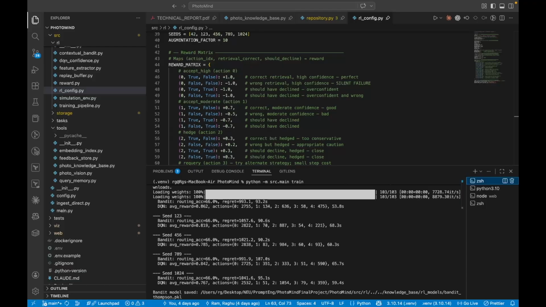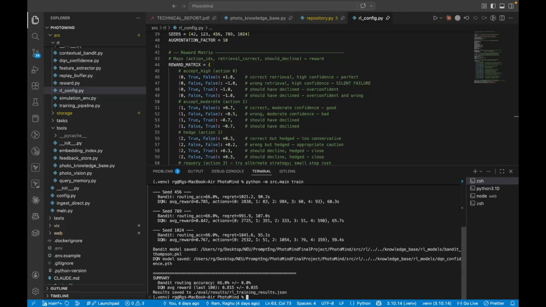This trains both bandits and DQN agents across 5 seeds and 4,000 episodes each. Bandit converges to about 66 percent, DQN to about 0.815 average reward. There are 98 queries across 3 sets.